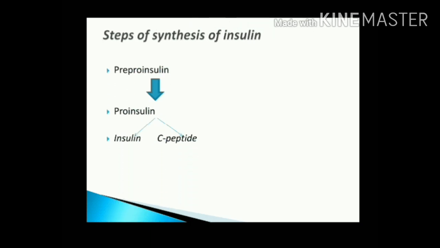Steps of synthesis of insulin. Insulin is synthesized as a part of a larger pre-pro hormone. Pre-proinsulin is cleaved to form proinsulin, which contains the A and B chains and a connecting peptide, which is the C-peptide. Proinsulin is further cleaved to form the active hormone insulin and C-peptide.